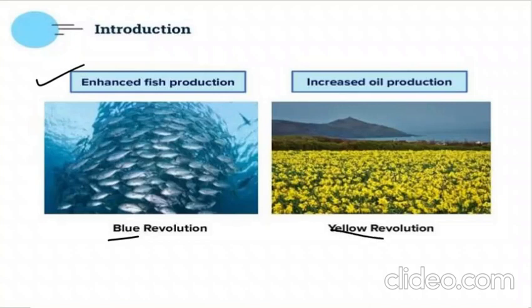Yellow revolution. Yellow is what? Sunflower, not exactly sunflower. It resulted in increased oil production like mustard oil, sunflower, all those oils. So the production of that was increased by the yellow revolution. So the two main revolutions you have to remember and study are the white revolution and the green revolution. You have to just study in detail about them. So we are done with the introduction, nothing much to do, right?